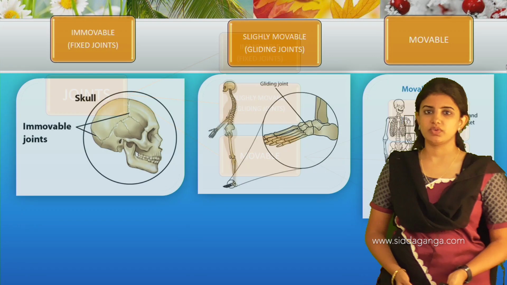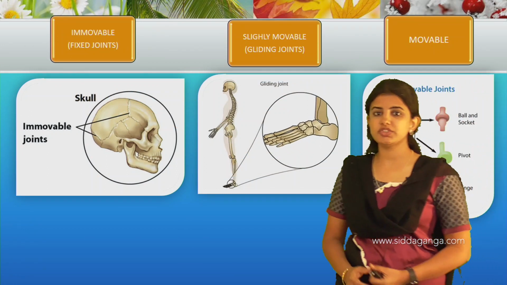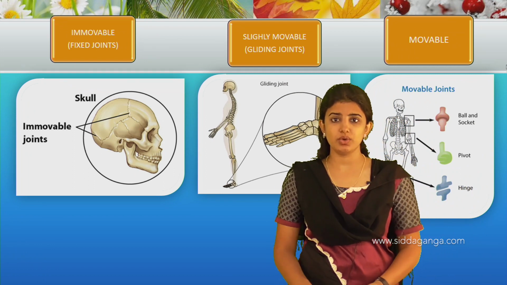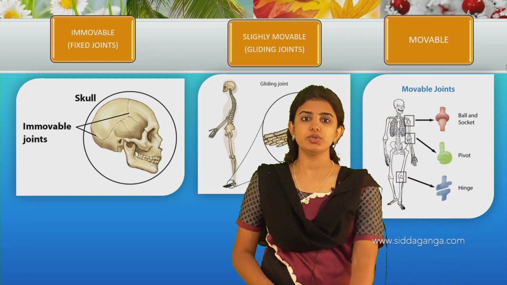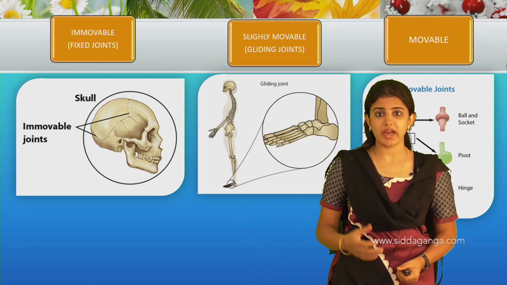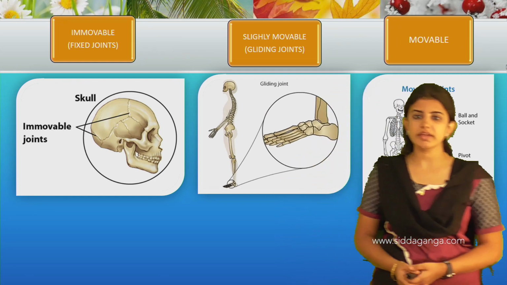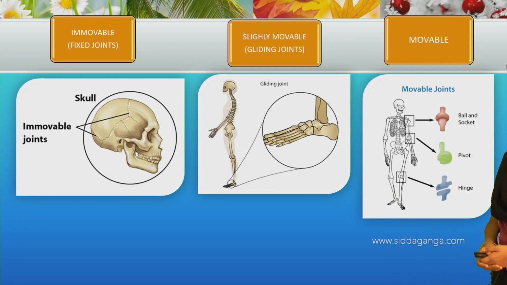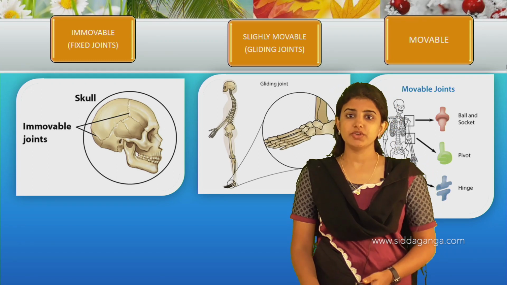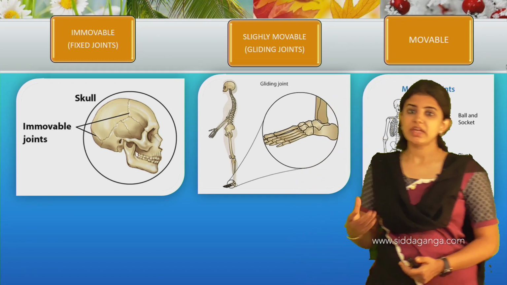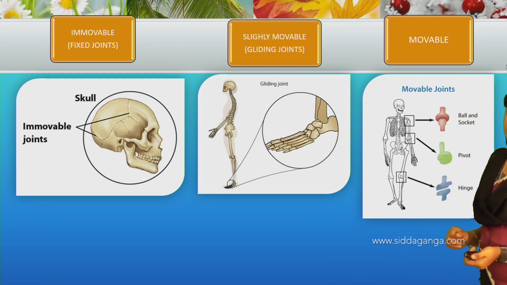Next we will learn one by one, the first being the immovable joints. The name itself indicates that they don't allow any movement of the bones. Usually these joints are present in the skull region and the upper jaw. The next one is the slightly movable joints. They allow movement only partially, and usually these types of joints are present at the wrist region as well as the backbone region.